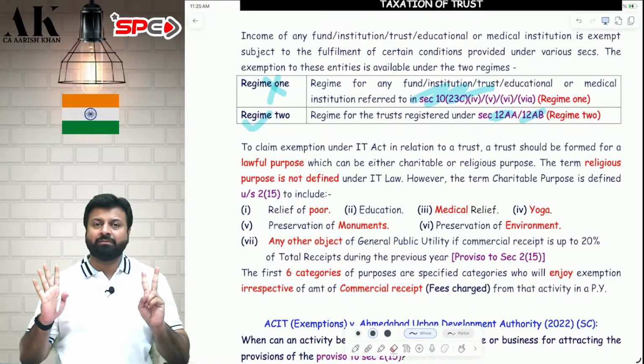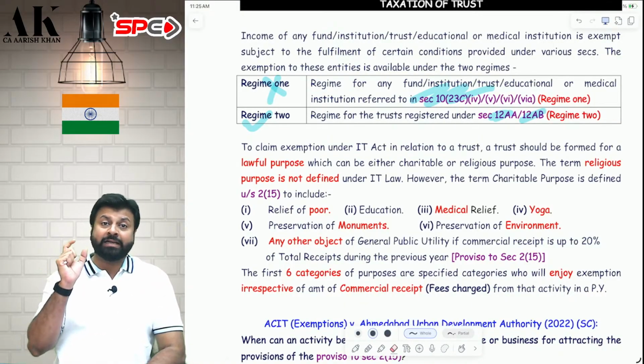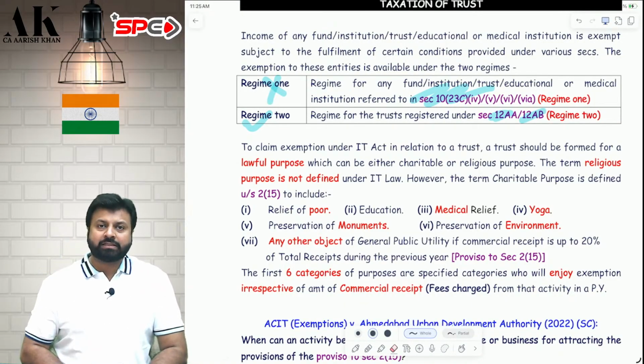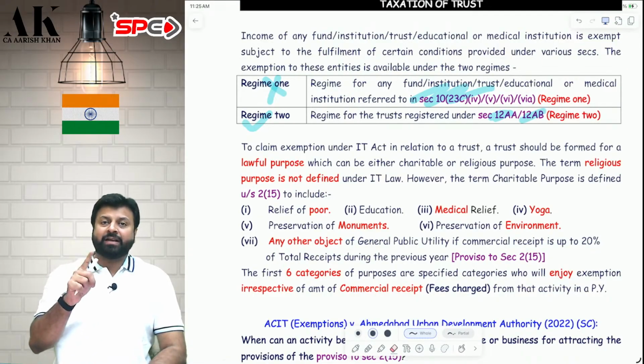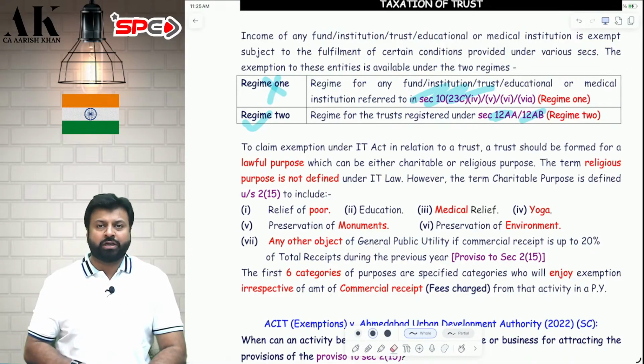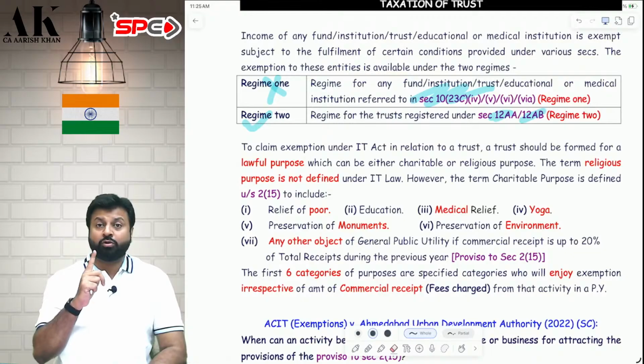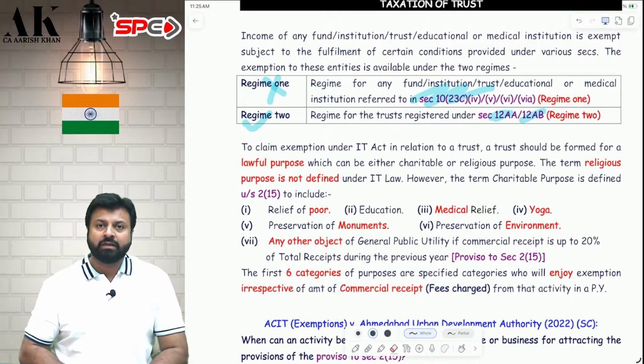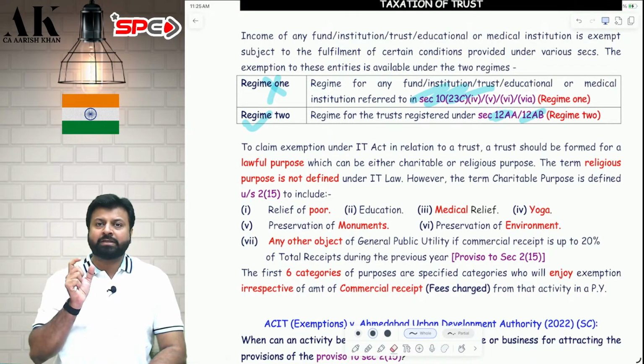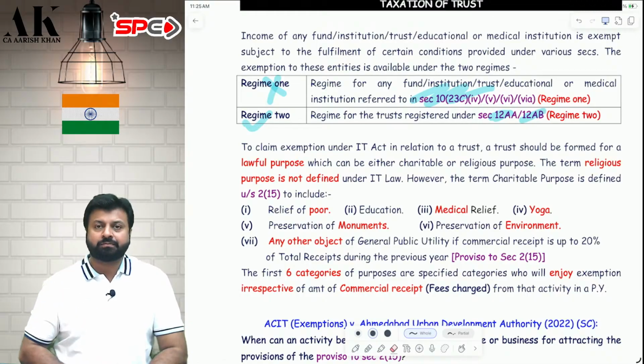Now, the 7th item comes with a condition, that is a monetary condition. The 7th item says that any other object of advancement of general public utility can also be called as charitable purpose if the commercial receipt is up to 20% of total receipts. So for the 7th item, you have to check your commercial receipt and total receipt, and your commercial receipt should be up to 20% of total receipts. If the commercial receipt is up to 20% of total receipt, you will get the relaxation.